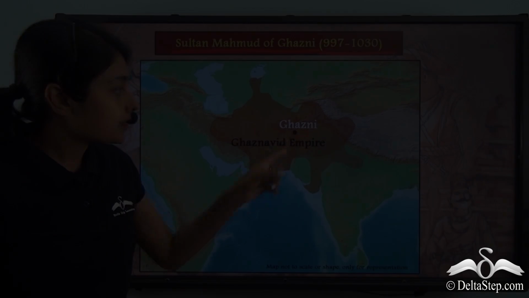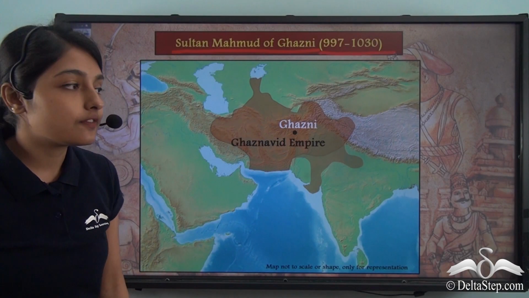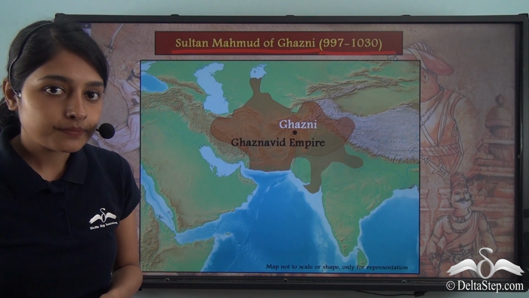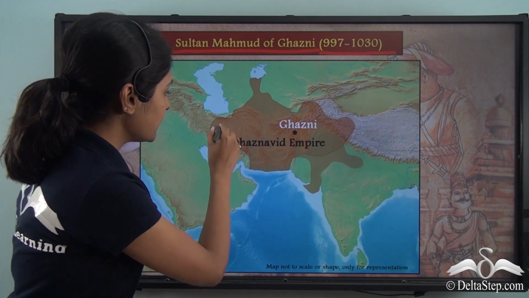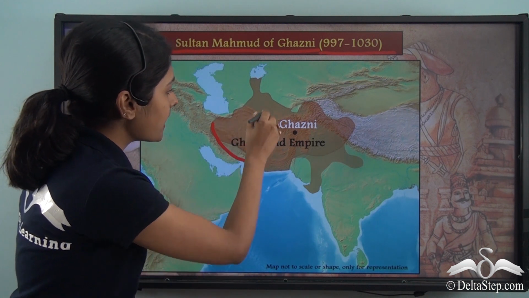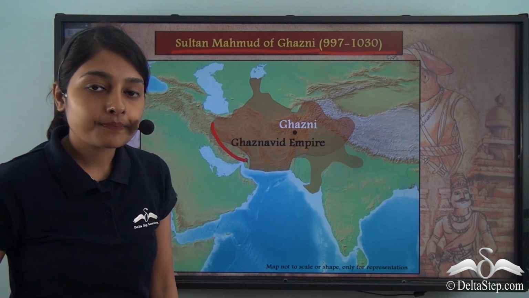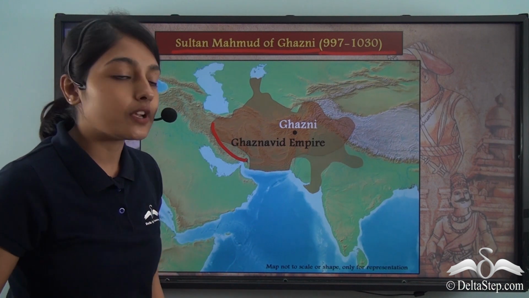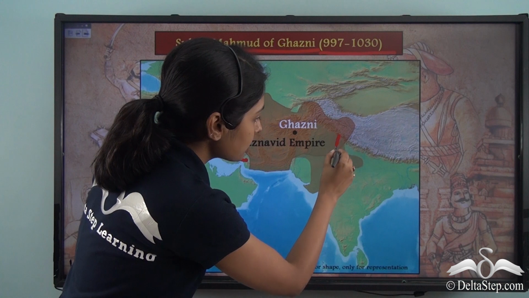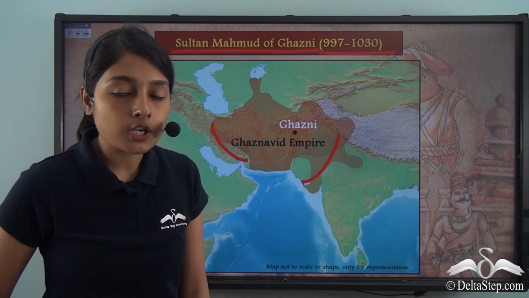Here on the map you can see Ghazni, which is located in Afghanistan. Sultan Mahmud belonged to Ghazni. He then went on to control Iran and various parts of Central Asia. And after bringing these areas under his control, he went on to conquer the northwestern part of the Indian subcontinent.